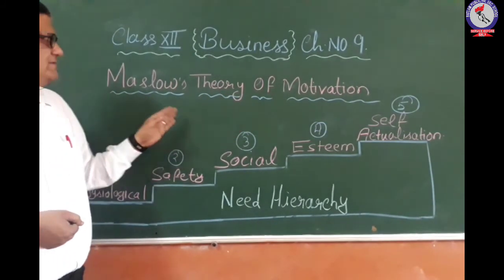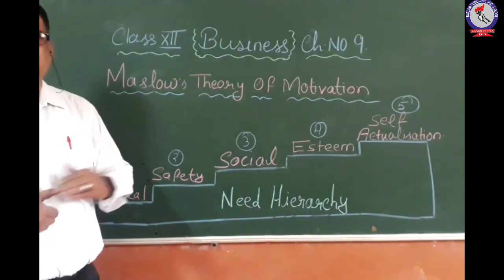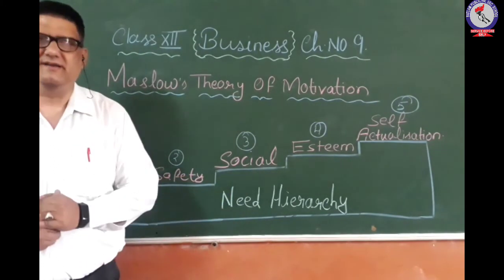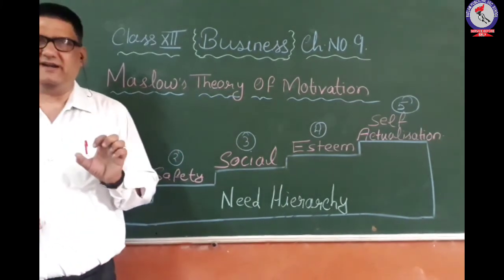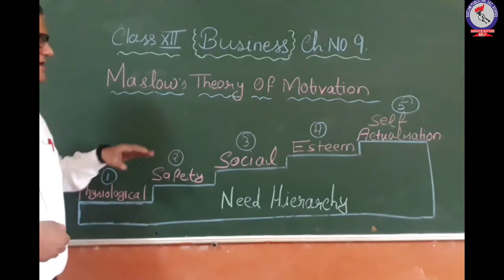So this is known as Maslow theory of motivation related with the hierarchy of need. Hope you have understood this theory, that overall there are 5 needs and how those needs are to be satisfied.